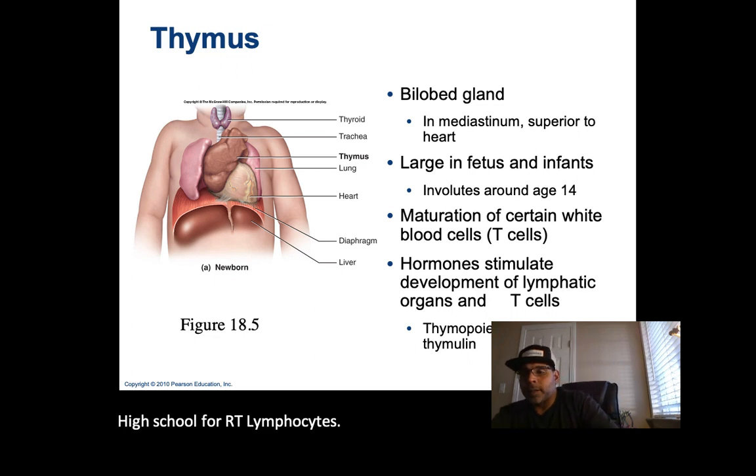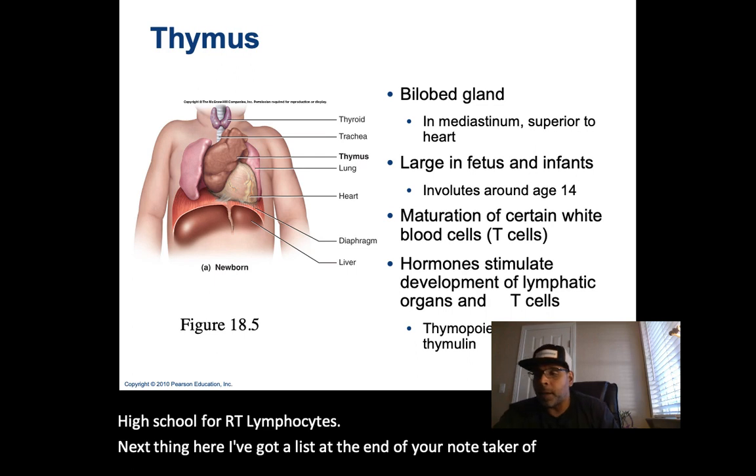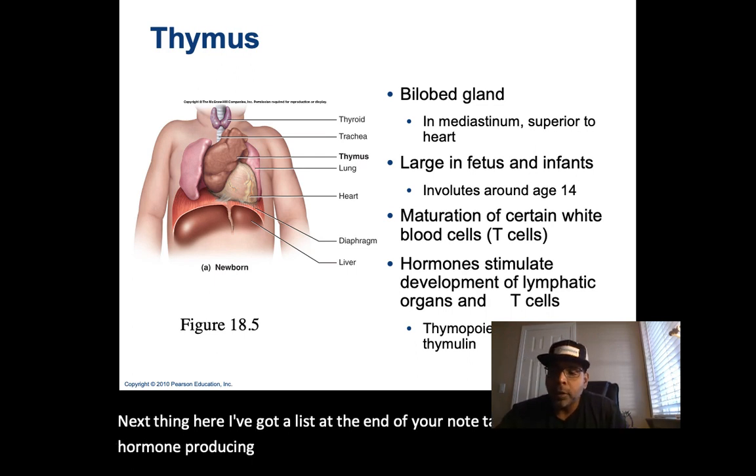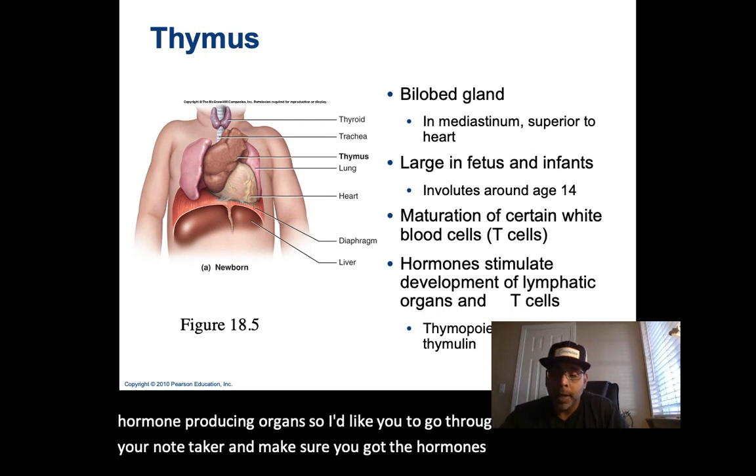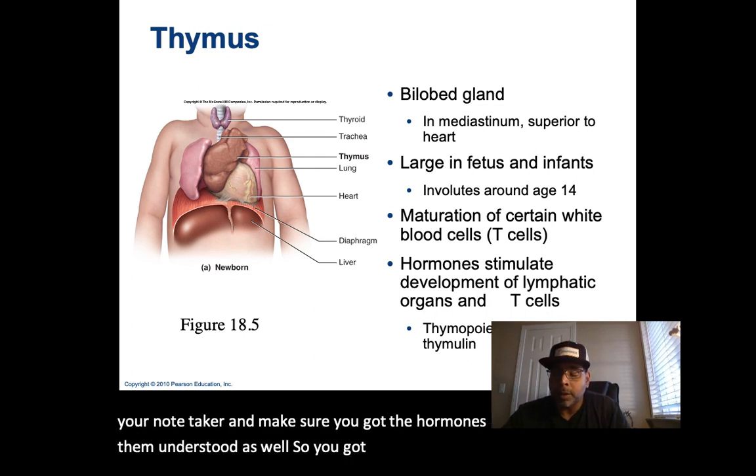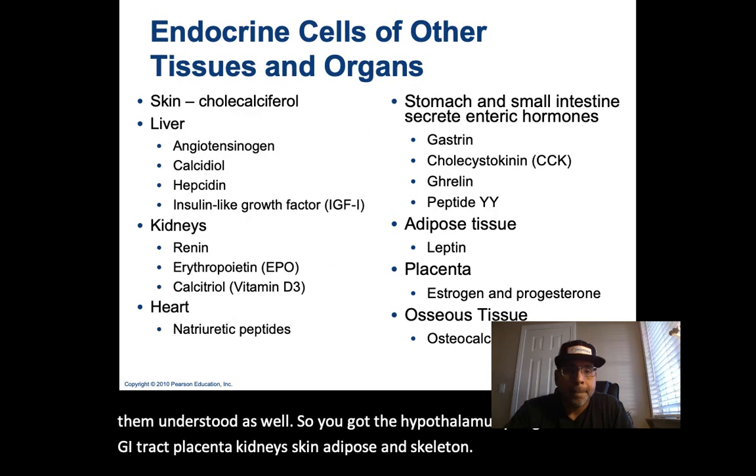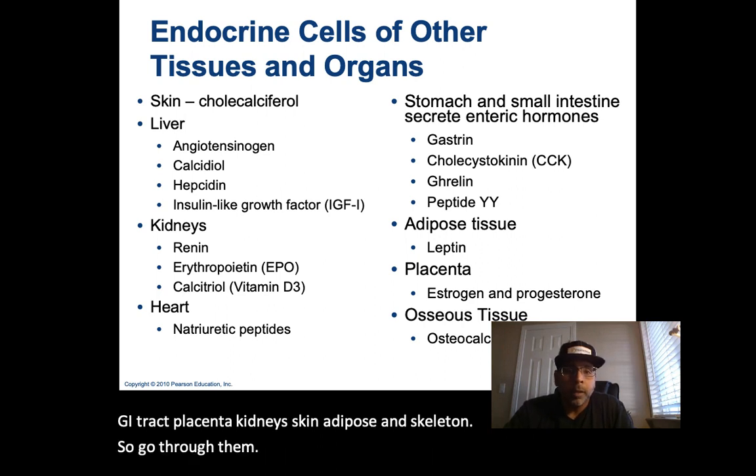Next then, I've got a list at the end of your note taker of other hormone producing organs. I'd like you to go through each of those from your note taker and make sure you understand the hormones found in relation to them. So you've got the hypothalamus, the heart, the GI tract, placenta, kidneys, skin, adipose, and skeleton. Go through them as well and get those checked off.